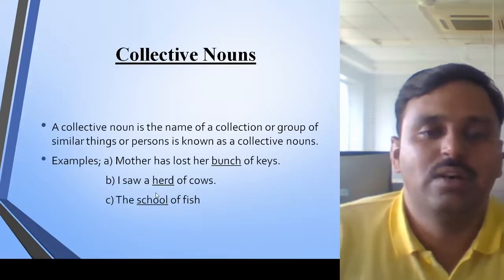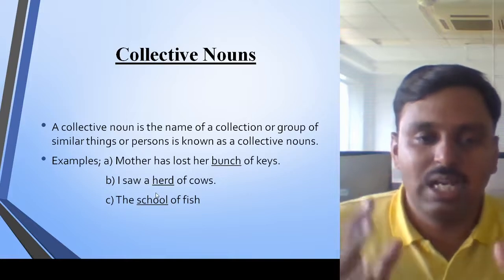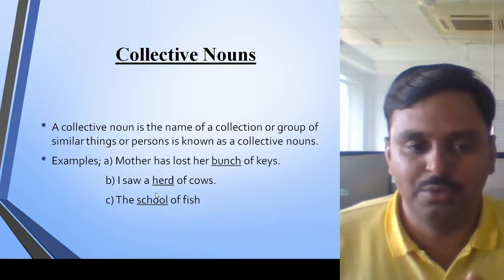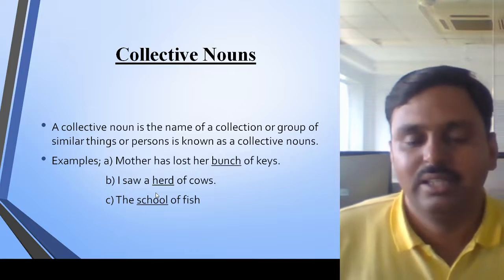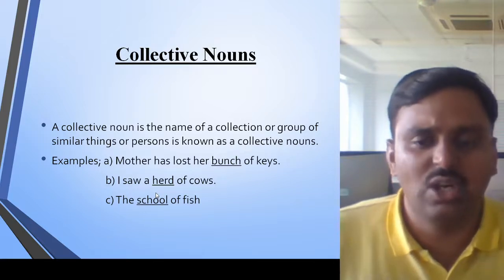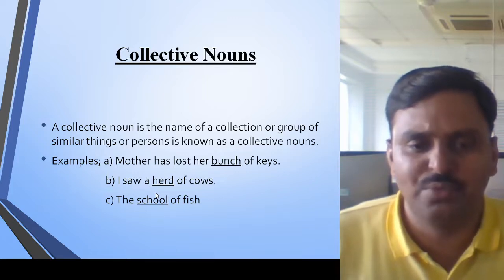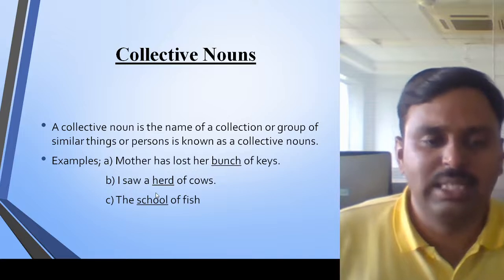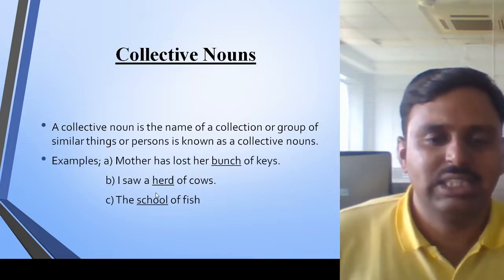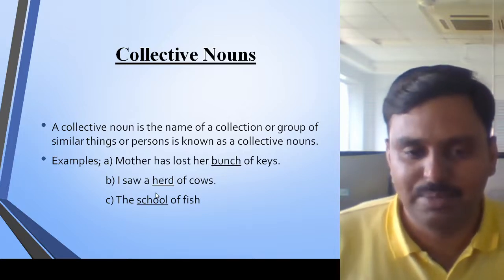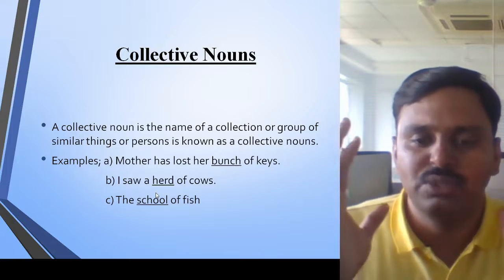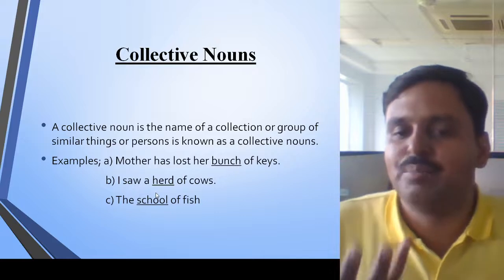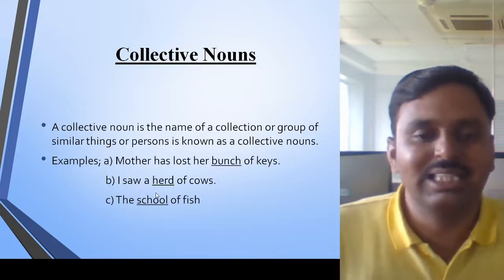The next point we have is collective nouns. A collective noun is the name of a collection or a group of similar things or persons. In short, it is a group of similar things. Just remember the word group for collective nouns. If you look at the examples, let's see. Mother has lost her bunch of keys. Here, when you talk about the keys, it refers to the bunch of keys. When we have bunch, it's referring to a collective noun.